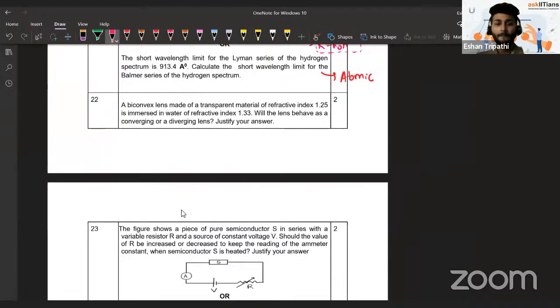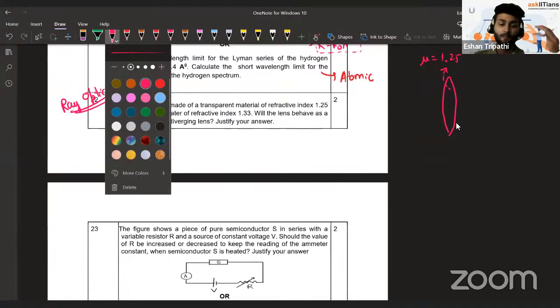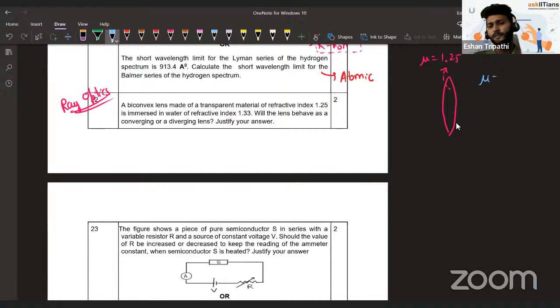Now an interesting question. They say they have taken a transparent material. It's a question from ray optics. Let me mention that. They are saying they have taken a biconvex lens of refractive index 1.25. But they have dipped it in water. Water has refractive index 1.33. We might know that already. So now they're asking, will it behave like a converging lens or a diverging lens?